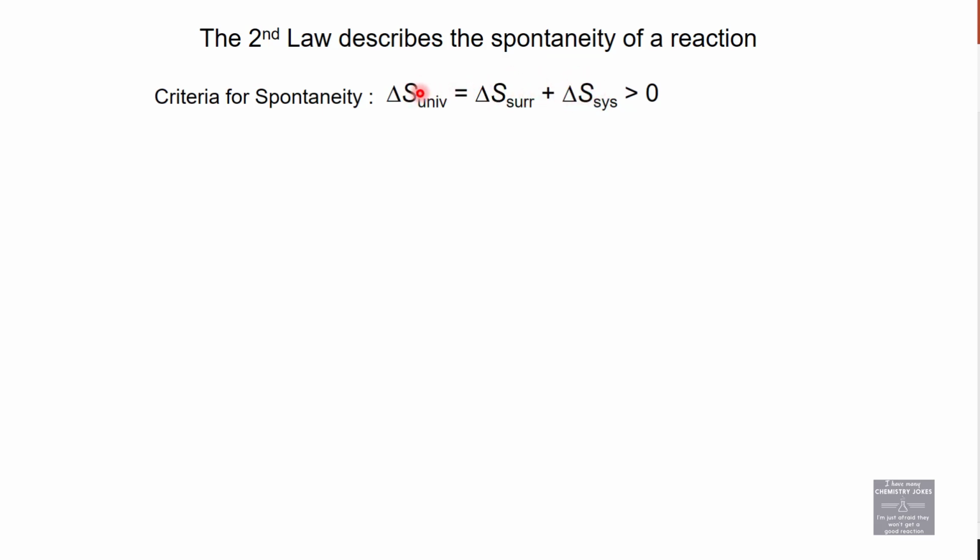But it's kind of tough to keep track of universe and surroundings and systems when they all have the same variable name, right? It's S of the universe, S of the system, S of the surroundings. Yeah, it's a little bit hard. But what we said was we can change this delta S surroundings to be related to delta H of the system, delta H of the reaction. We said whatever entropy is entering the surroundings has to be exiting enthalpy from the reaction. We made that substitution previously.